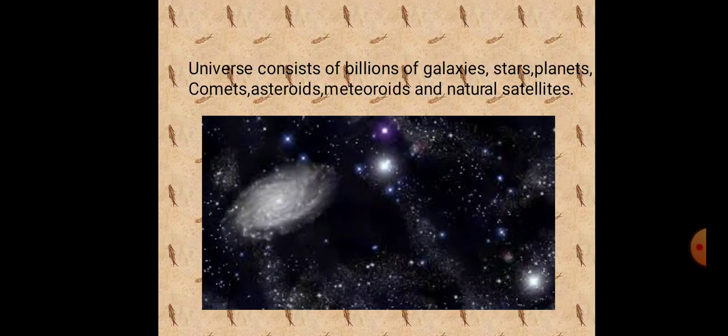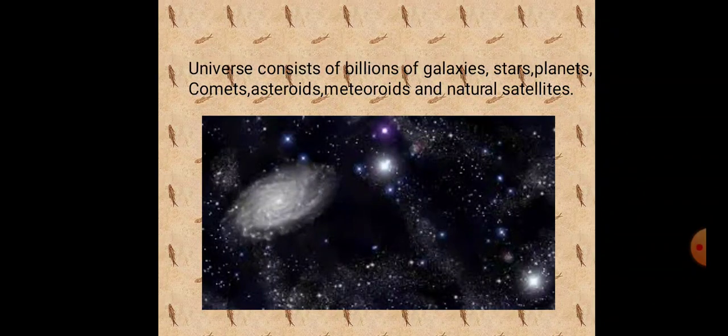The universe is a vast expanse of space. Most astronomers believe that the universe came into existence after the Big Bang explosion that took place about 15 billion years ago. The universe consists of billions of galaxies, stars, planets, comets, asteroids, meteoroids and natural satellites.